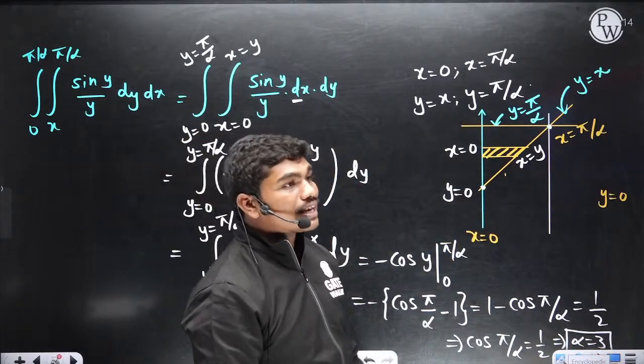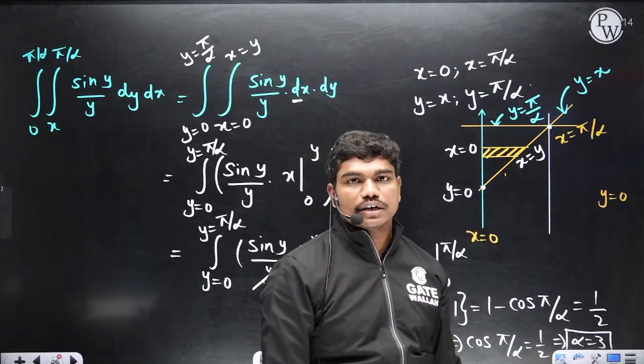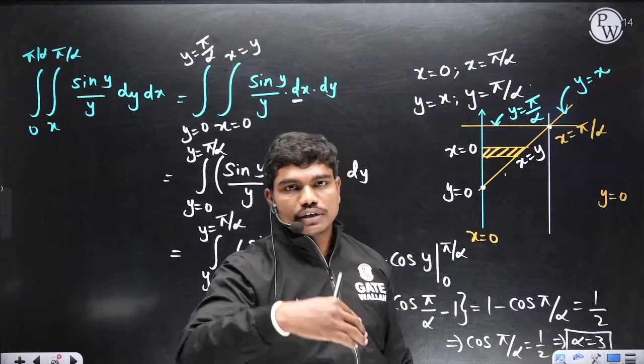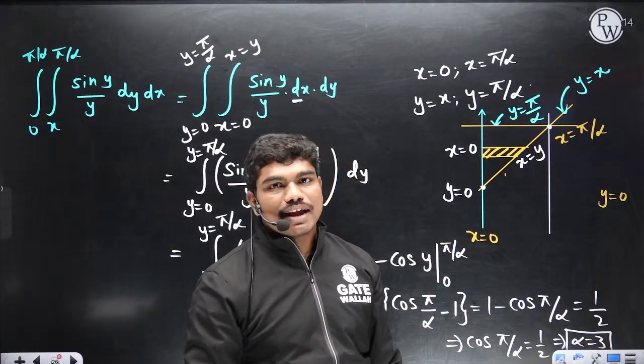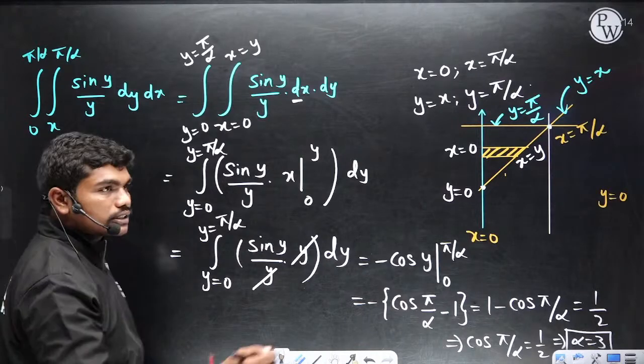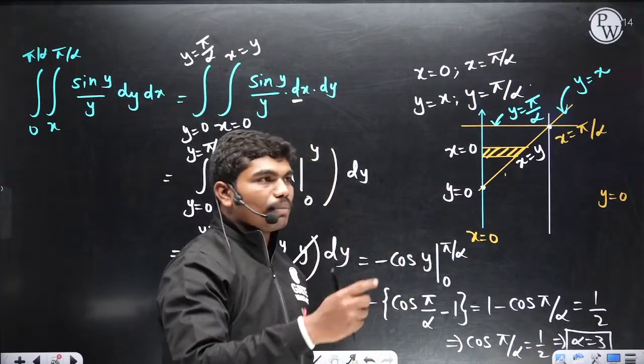Okay. What if only integral sin y by y is given? Then you have to go for some substitution. Maybe some numerical method or something. Basically some Simpson's one-third rule or trapezoidal rule like this. Sin y by y function will be like this. I'll talk about sin y by y because I have to speak 2 more points about that function. Bhavik, just give me 2 minutes.